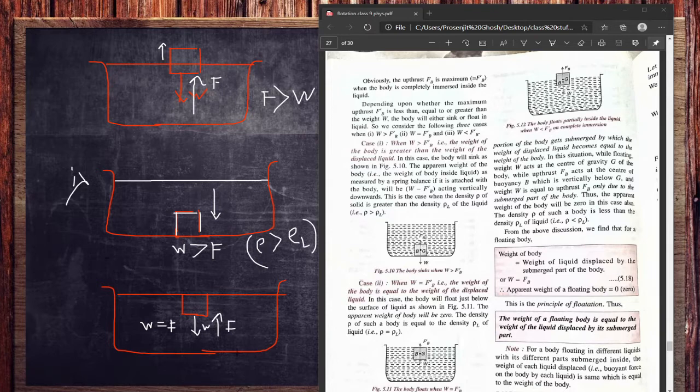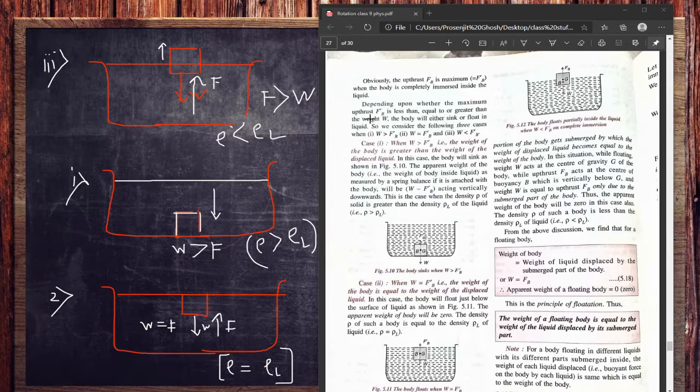Now moving to the second one. As you can see, W equals F, so you can say that rho, the density of the body, is equal to the density of the liquid, and that is why it is floating. Finally, in this one, the density of the body is less than the density of the liquid.